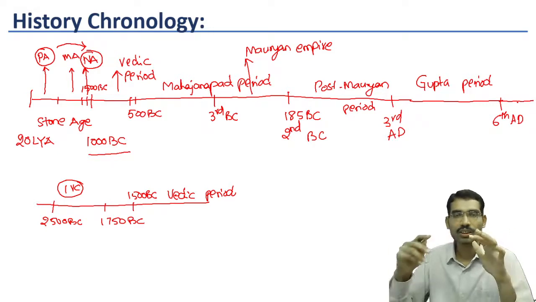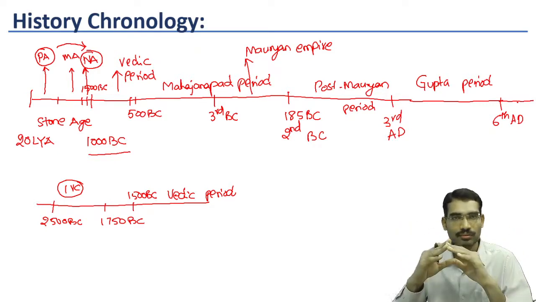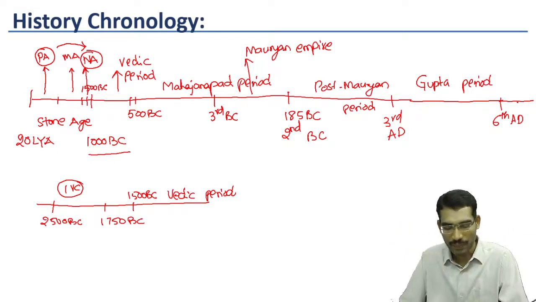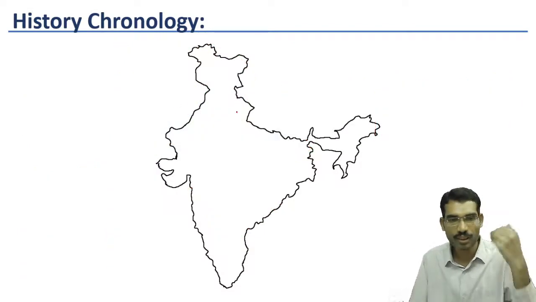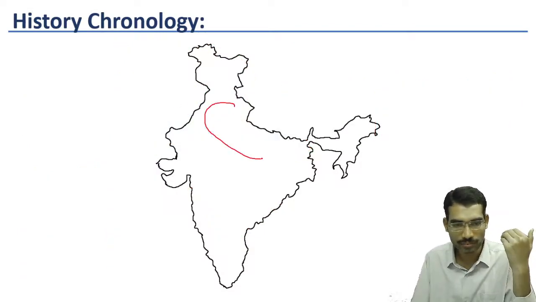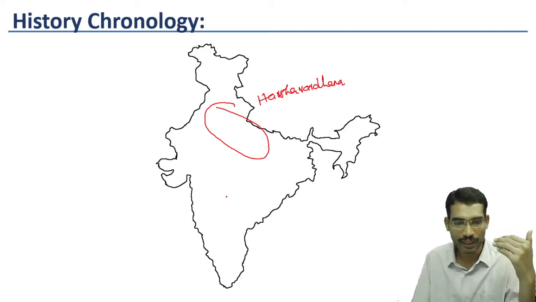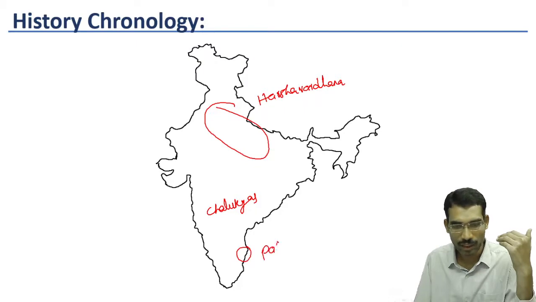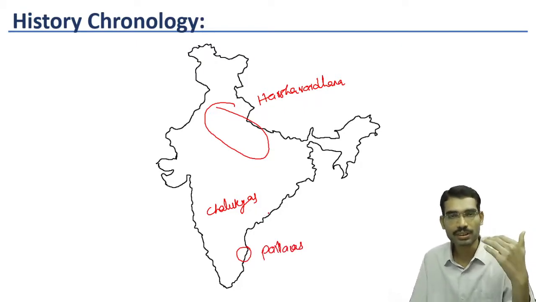Then once again Gupta empire declined, new kingdoms emerged in the form of Harshavardhana. In North India, Harshavardhana. In Deccan, we see Chalukyas. Then in South, Pallavas. Different kingdoms emerged.